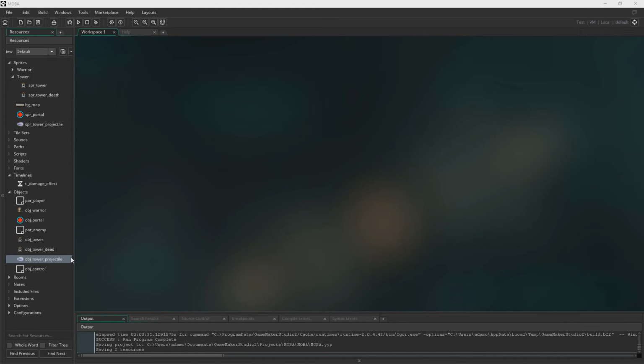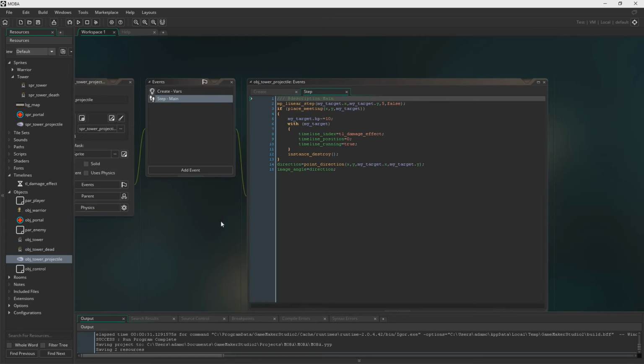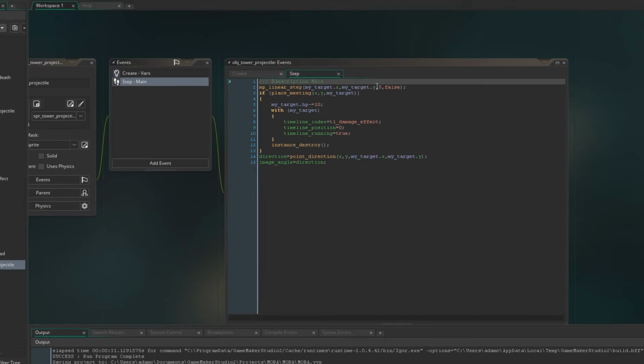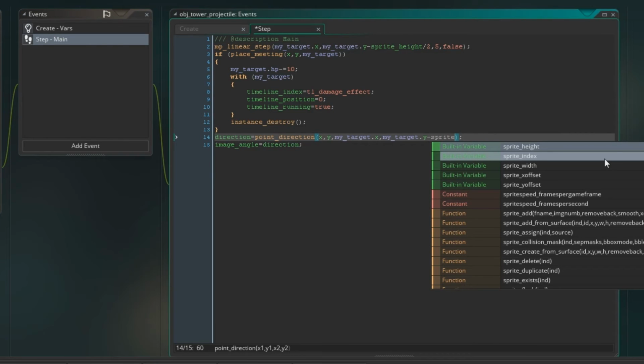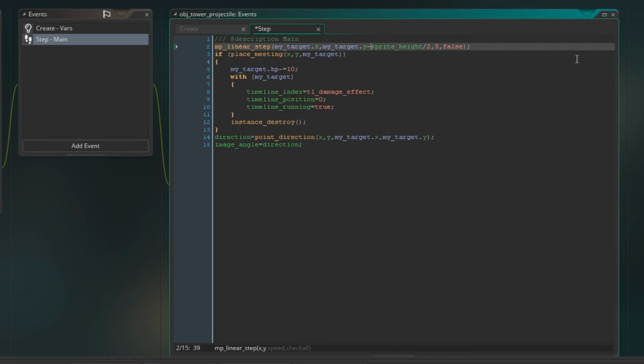Now, something I've noticed is that the projectile tends to aim for the player's feet. I don't like that very much. I want it to hit the player's centre, if you like. I think that makes more sense. So, if you just put in the linear step, y minus sprite height divide 2, and then do the same down here in the point direction. No? Oh yeah, my target dot sprite height first, or else it's not going to work. Derp.